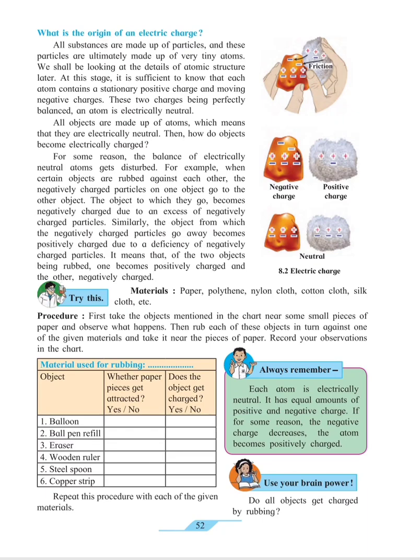Whereas negative charges keep on moving around the atom. When the positive and negative charges are equal, when they are balanced, the atom is electrically neutral. All objects are made up of atoms, which means that they are electrically neutral.